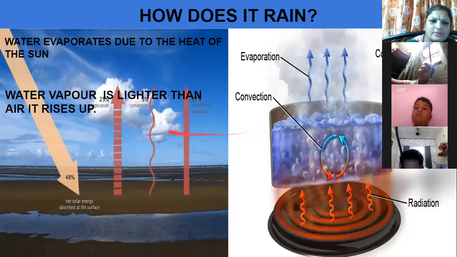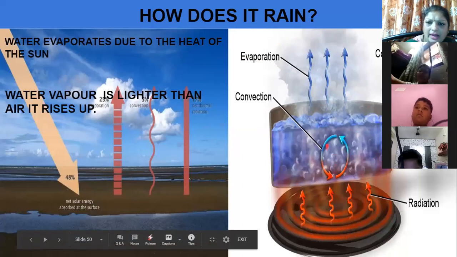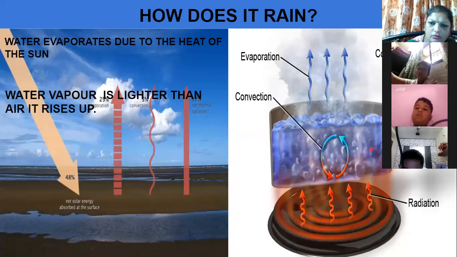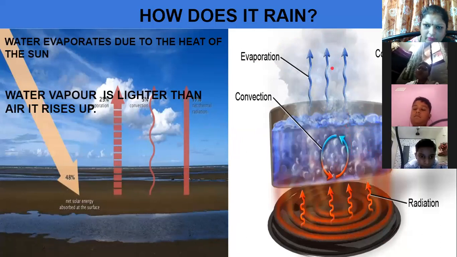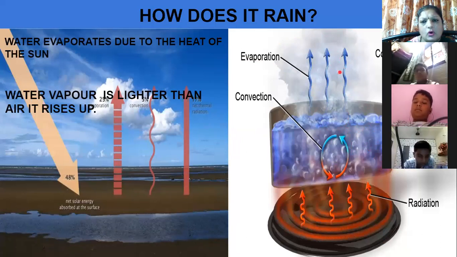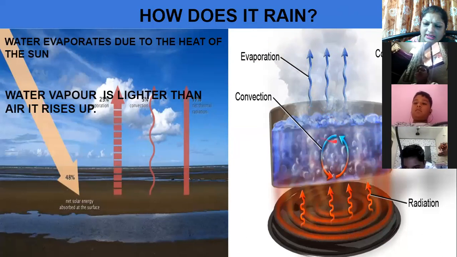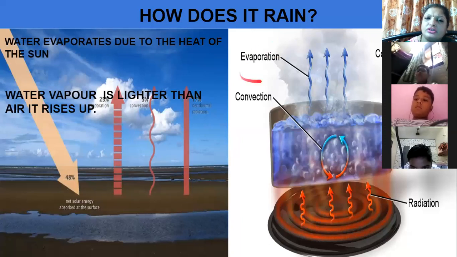Now look at this picture. Look at the second picture. This is a coil here, radiation. Now what happens when you heat or boil water? After boiling, the boiling water is converted into steam. Steam means water vapor. Where does this water vapor go when it is heated? Because it is lighter in weight, it will go up in the air. Now you know what this process is called? When water gets heated and converted into water vapor, this process is called evaporation.